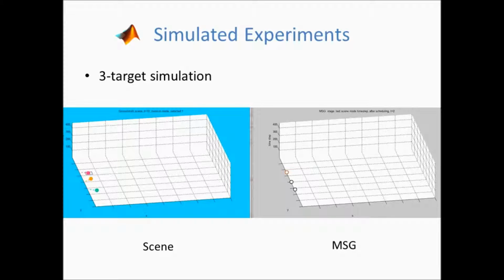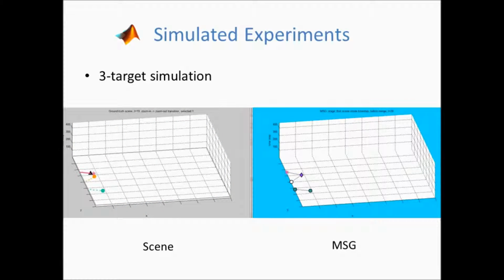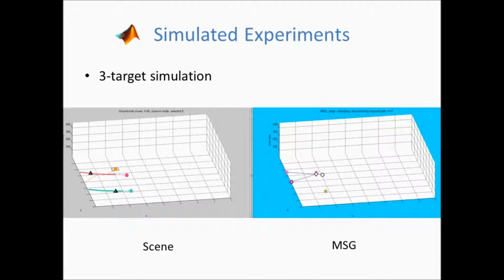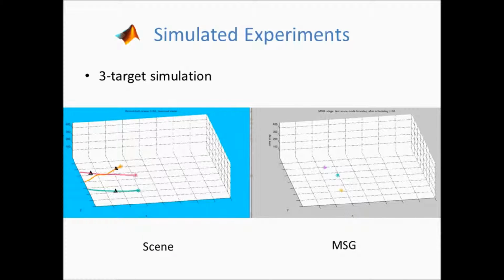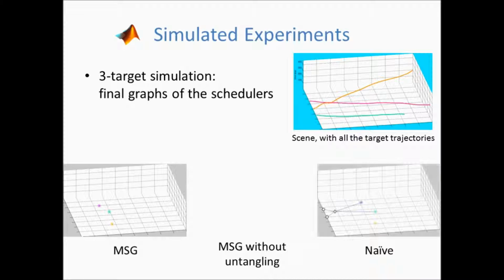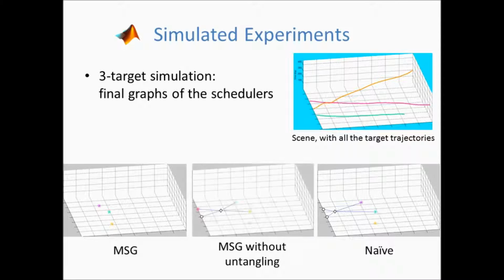Our scheduler predicts that two of the three targets are about to join and acquires the face of one of them. It is then possible to fully recover the trajectories of all the targets after an additional acquisition and by using the untangling process. Only partial recovery is obtained when using a naive scheduling algorithm that has no ambiguity considerations, and also when using an algorithm that considers ambiguities and uses the graph but does not use untangling for it.